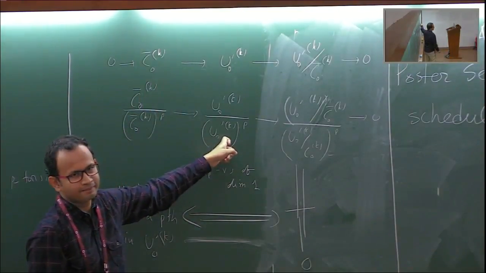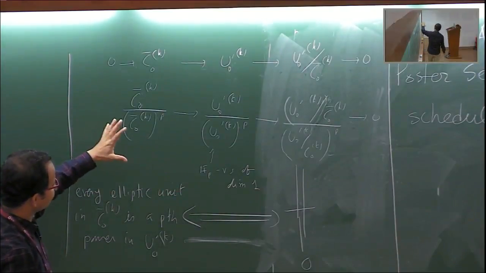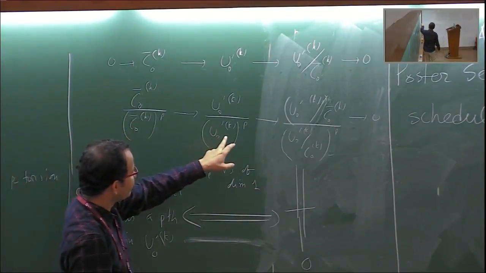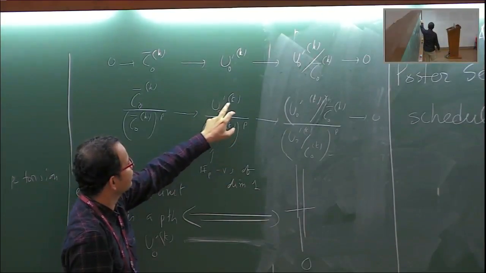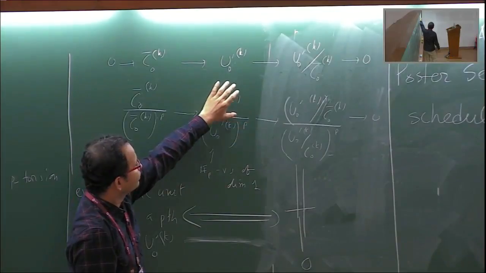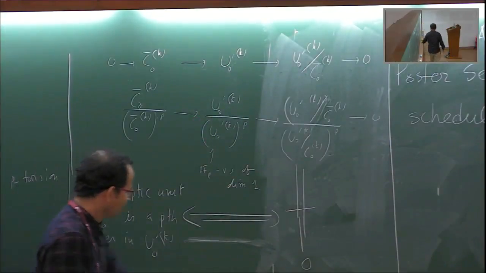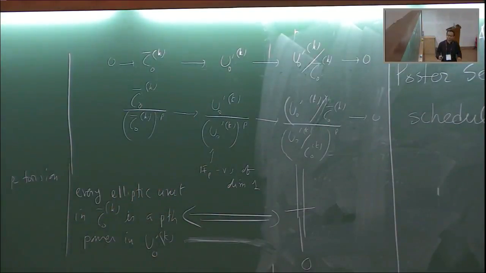Now what do we want? We need a mechanism to detect the pth powers in U naught dash k. So we have to identify which elements are pth powers. Okay, so let's see what we can do.